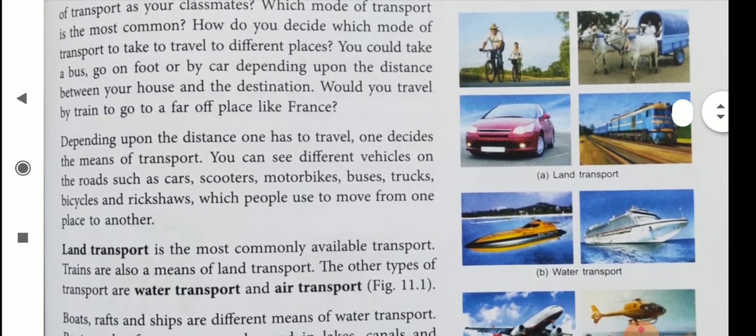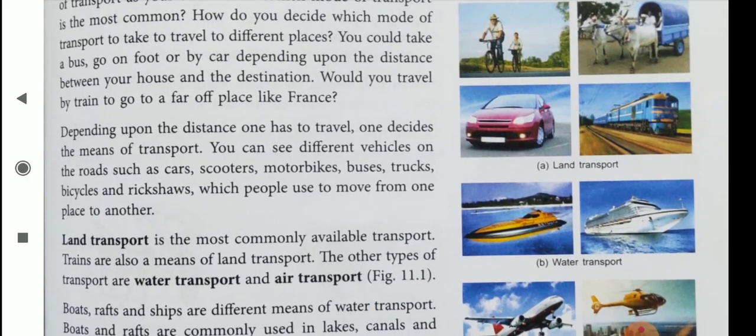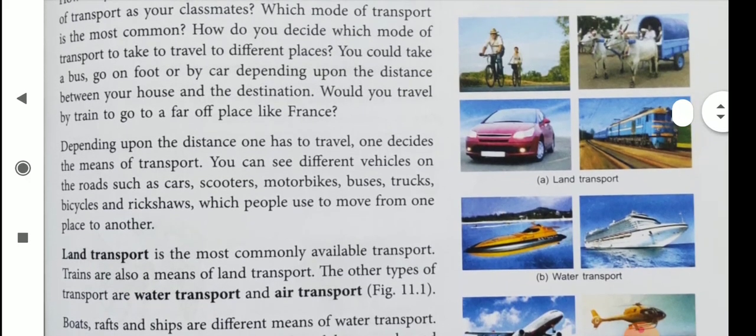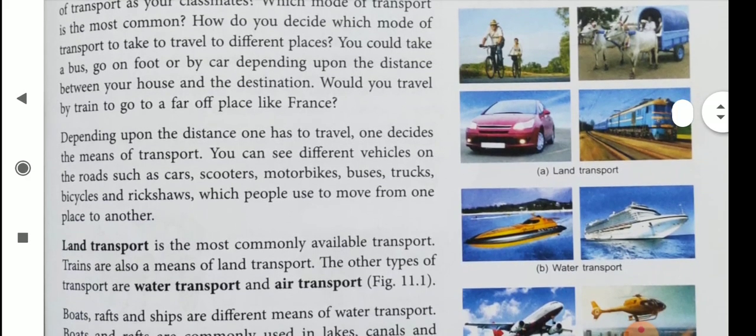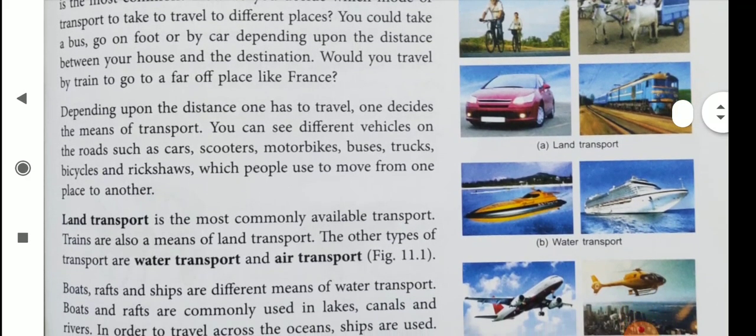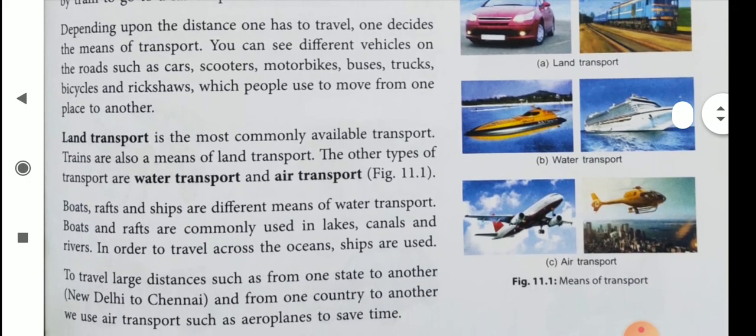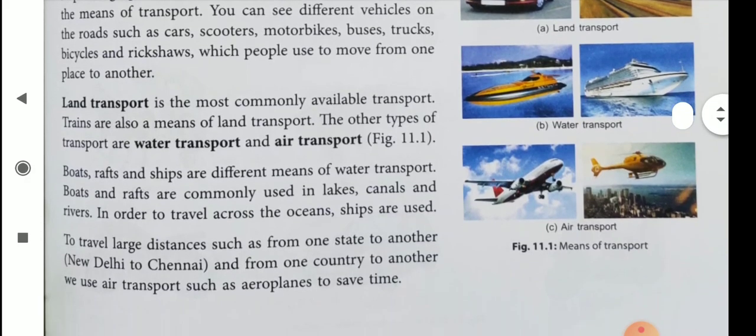So children, you know what is transport? Transport means people used to move from one place to another, and it has different types: land transport, water transport and air transport. Land transport means we use bicycle, car, train, bus. In water transport we use boat, steamer, yacht. In air transport we use helicopter, aeroplanes.